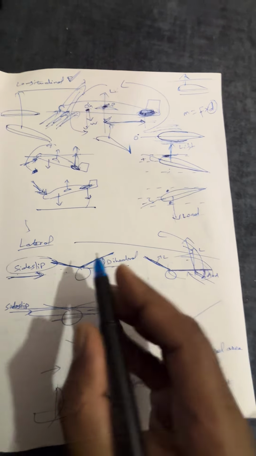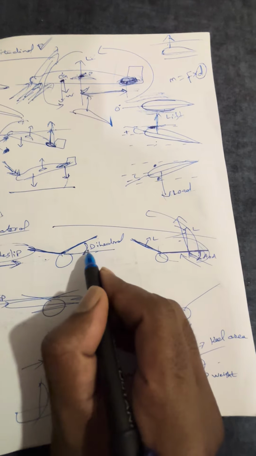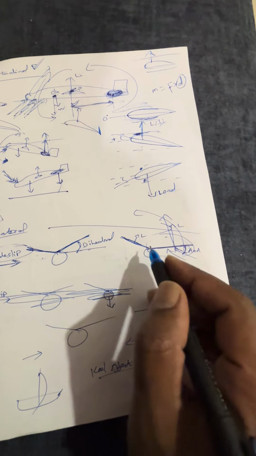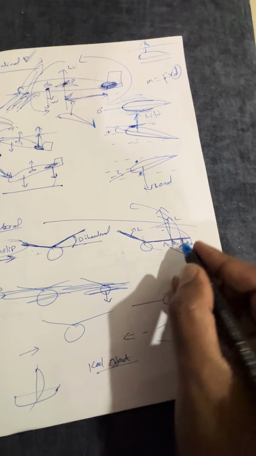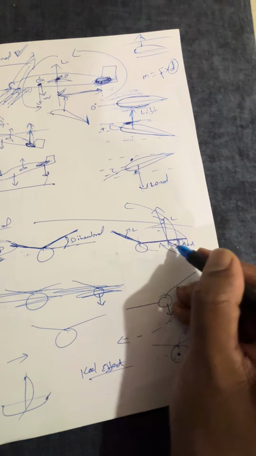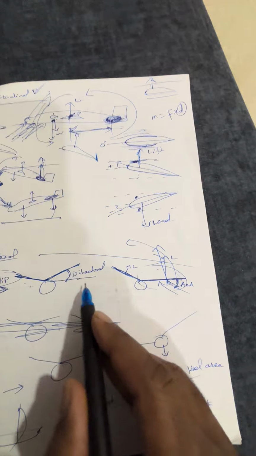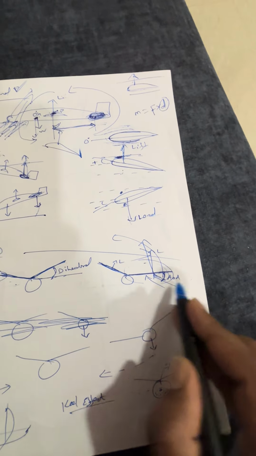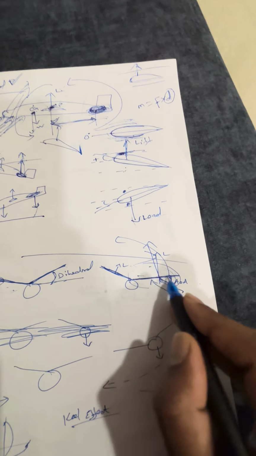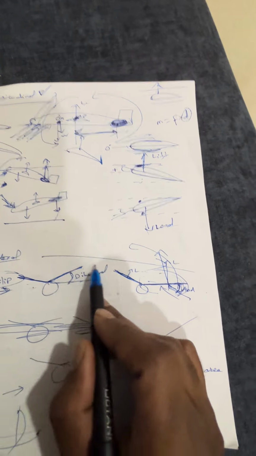Let me put it in simple terms. Dihedral means what? A small positive angle with respect to the lateral axis. If any disturbance, any side slip, pushes the aircraft to one side or rolls the aircraft to one side, this side wing will create more angle with the airflow and more lift, so it will turn back. So here the wing slipping into the wind, the downgoing wing, is having more angle with the wind, so it creates more lift. This is how we get stability because of dihedral.